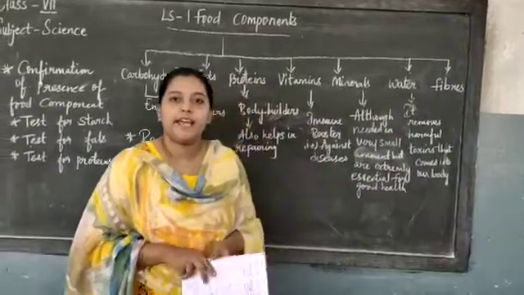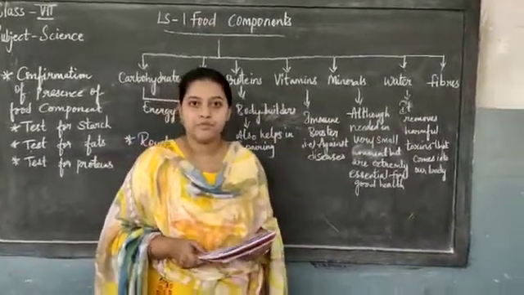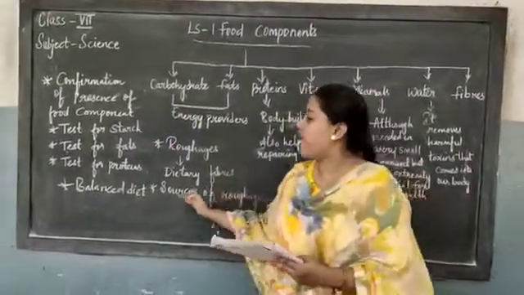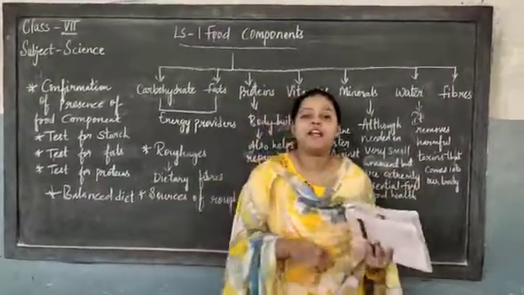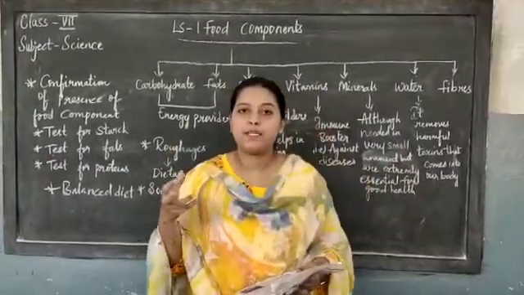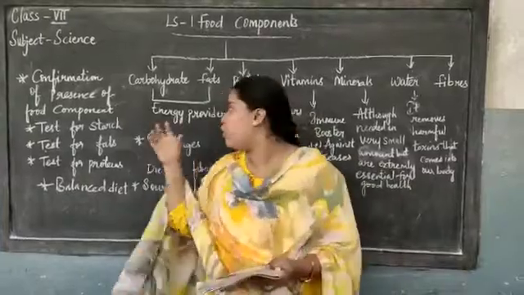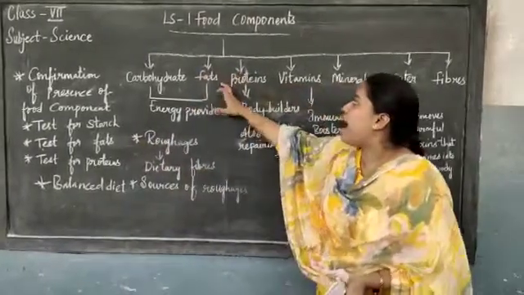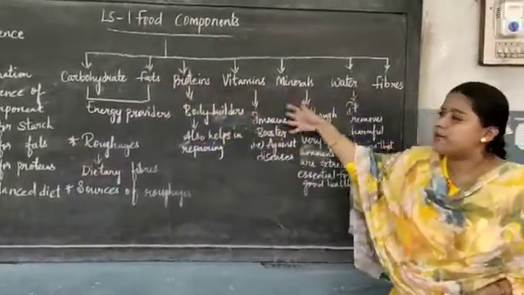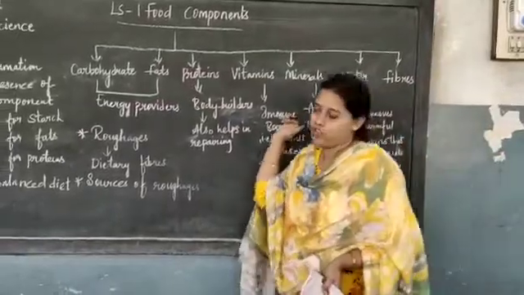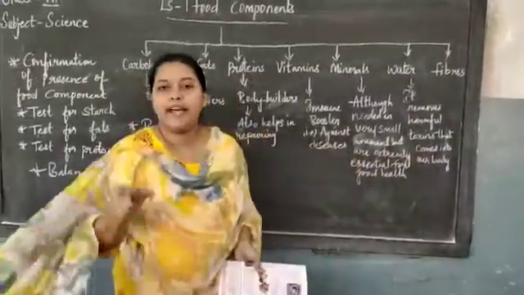Okay, children, next coming to balanced diet. What is a balanced diet, children? A diet in which you must take adequate amounts of carbohydrates, fats, proteins, vitamins, minerals, water and roughage, children. Okay? It should be in an adequate amount.